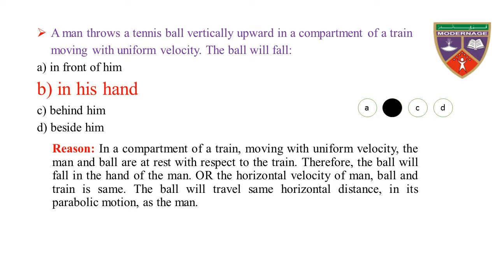Reason: in a compartment of a train moving with uniform velocity, the man and ball are at rest with respect to the train. Therefore, the ball will fall in the hand of the man, as the horizontal velocity of man, ball and train is the same. The ball will travel the same horizontal distance in its parabolic motion as the man. Hence, it will fall in the hand of the man.